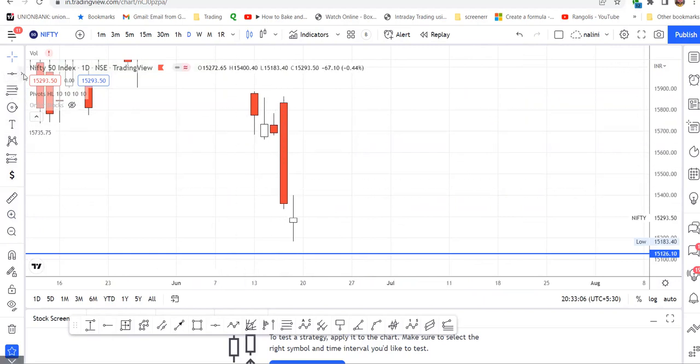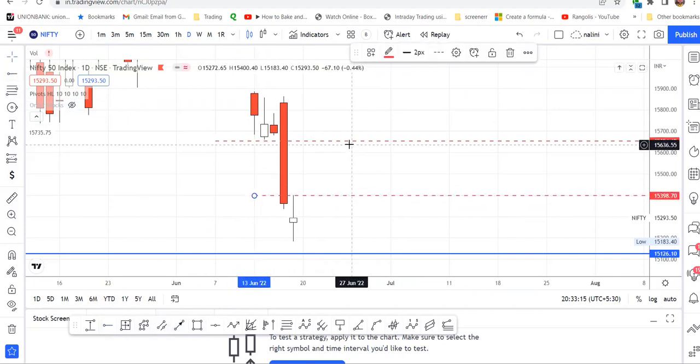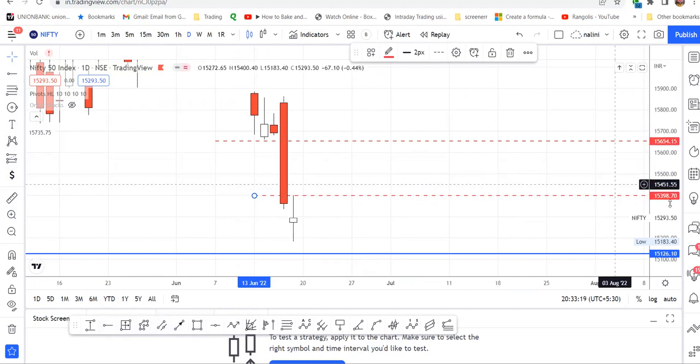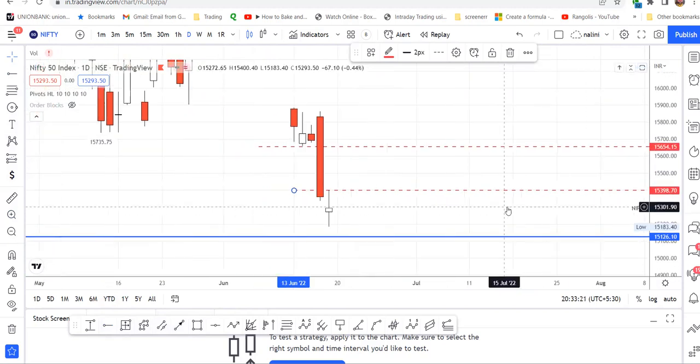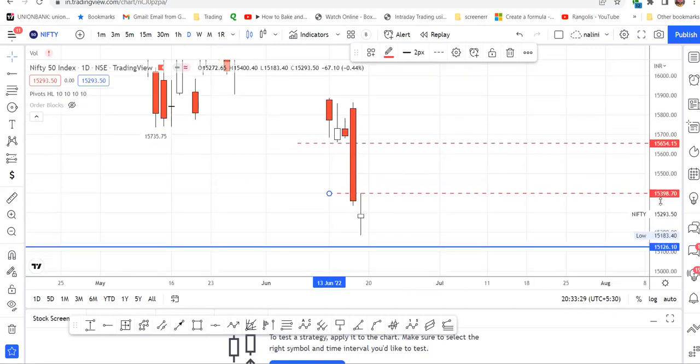This is a fair value gap around this area. From here to here, no trades have taken place because it is an imbalance candle. Imbalance candle. In between, if you go to the lower time frame, you can see some trades will be there, some locations will be there.